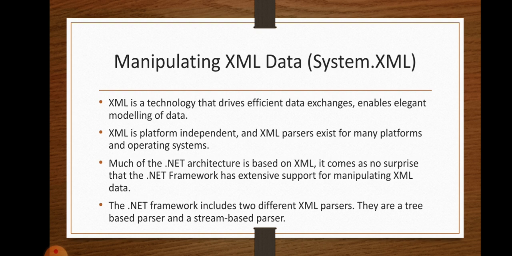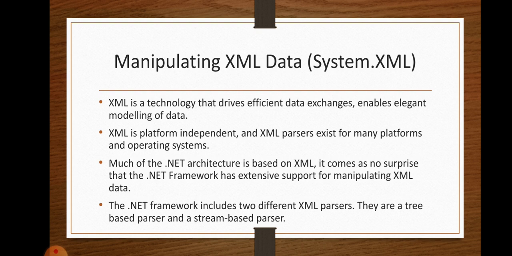Next, the first topic, manipulating XML data, which comes under the namespace System.Xml. System is the root class and XML is the subdirectory. XML is a technology which helps to transmit data, and also model the data. Model the data means various manipulations performed on the data. It is platform independent. Why is it called platform independent? It may work in any operating system.